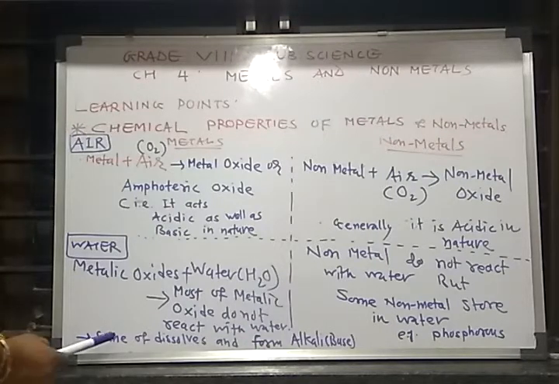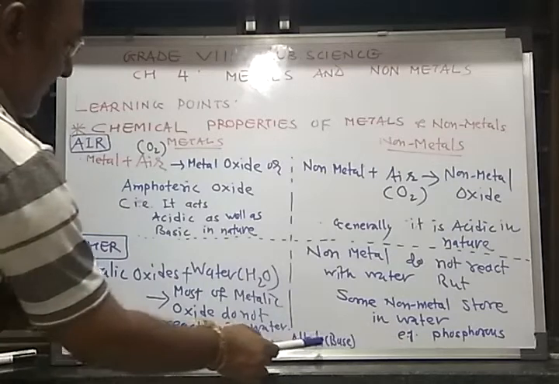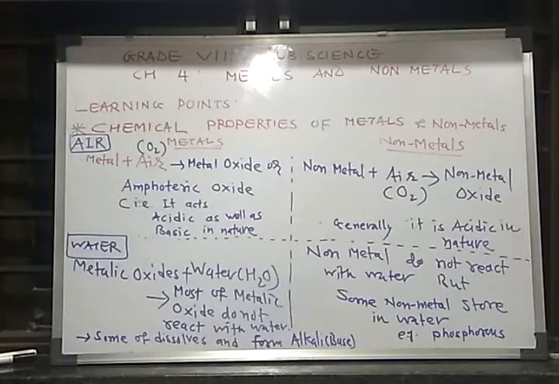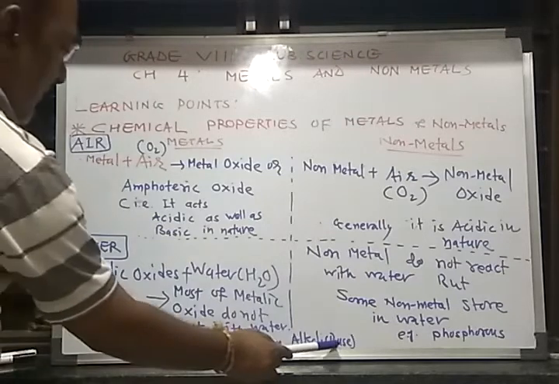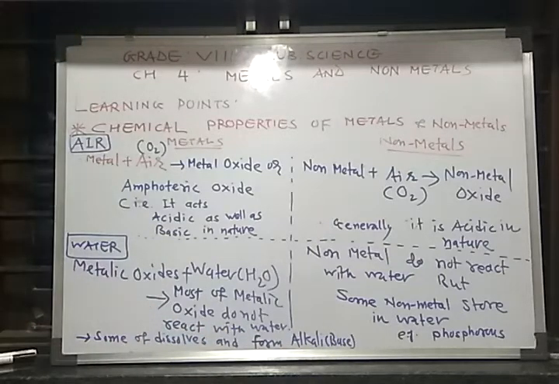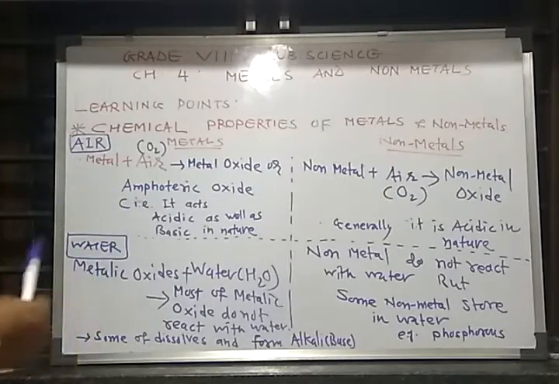But some of them dissolve and form alkali. Alkali means base in nature. Acidic in nature means it turns blue litmus paper red, and base means red to blue.